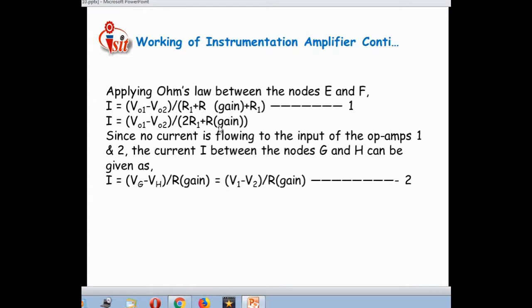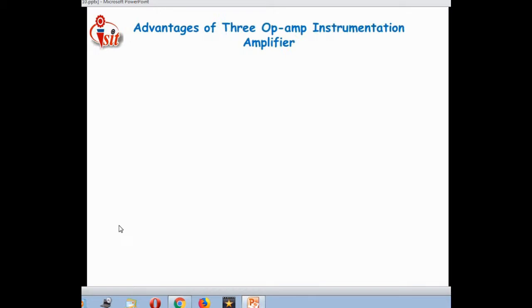I is equal to V01 minus V02 divided by 2R1 plus R gain. Since no current is flowing into the input of the op-amp, by the virtual ground concept the output voltage is equal to 0, and for that purpose the output current is also equal to 0. From 1 and 2, the current I between the nodes G and H is given by I equal to Vg minus Vh divided by R gain, which is equal to V1 minus V2 divided by R gain. This is equation number 2.